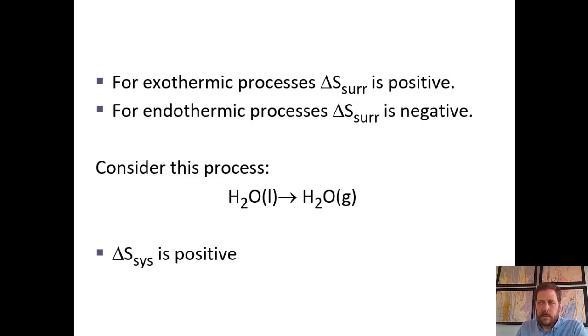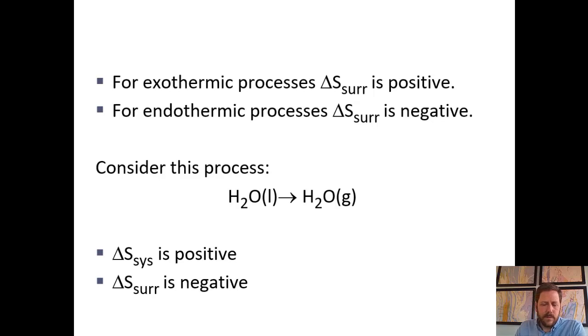How about the entropy of the surroundings? Remember, that depends on whether this is an exothermic or endothermic process. Do you remember whether turning a liquid to a gas is exothermic or endothermic? Let's see. To turn a liquid to a gas, we'd have to add energy to the system. That means depleting the surroundings in heat energy. And if you deplete the surroundings in heat energy, that means that the entropy of the surroundings is negative.